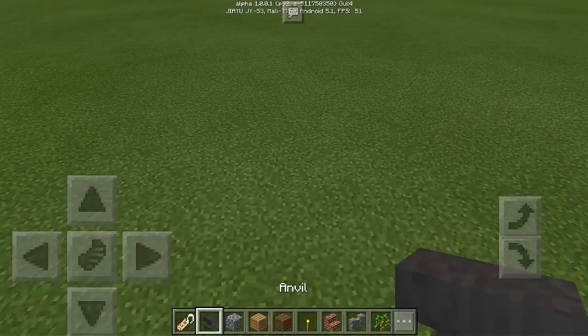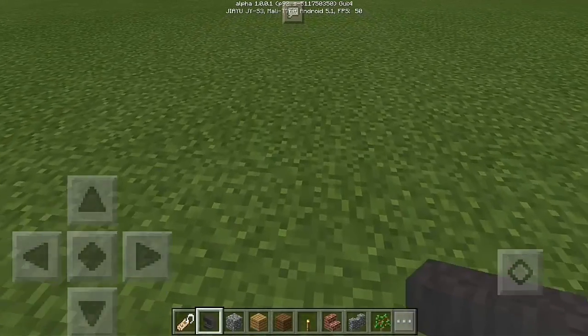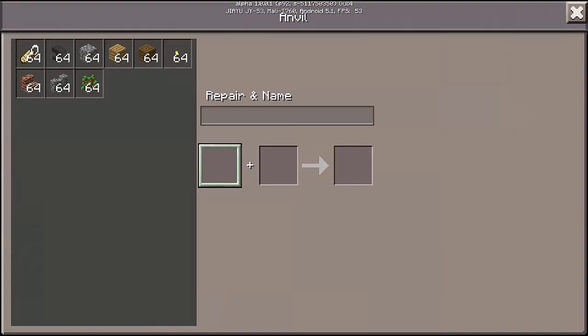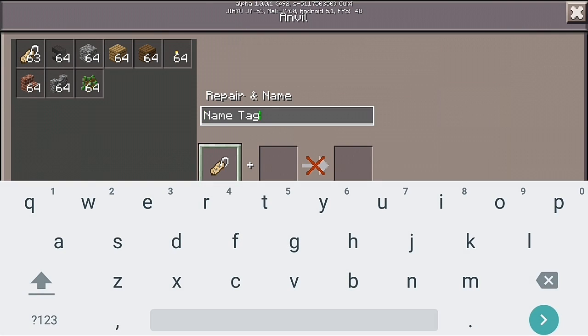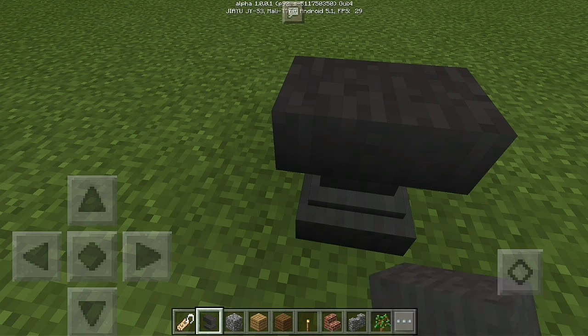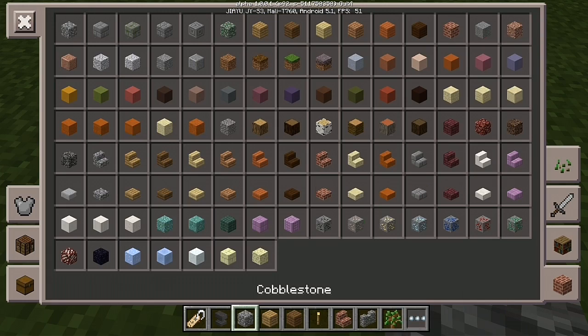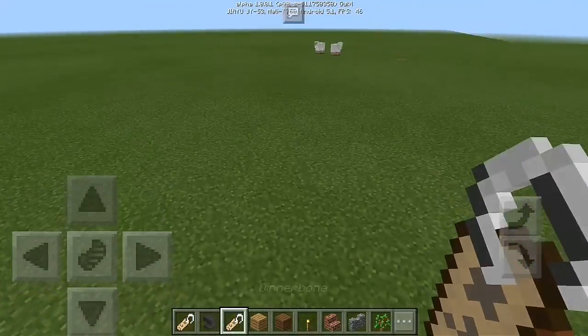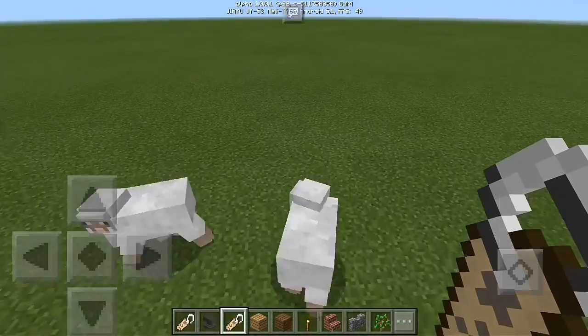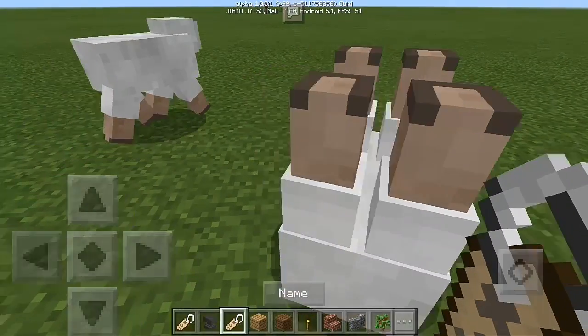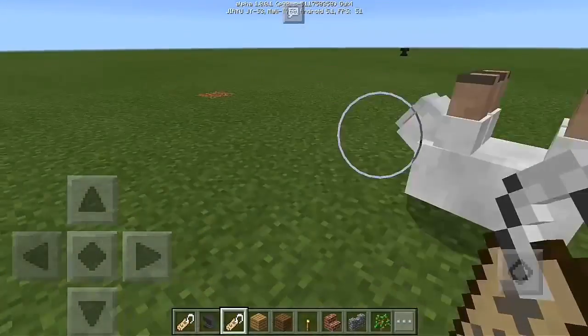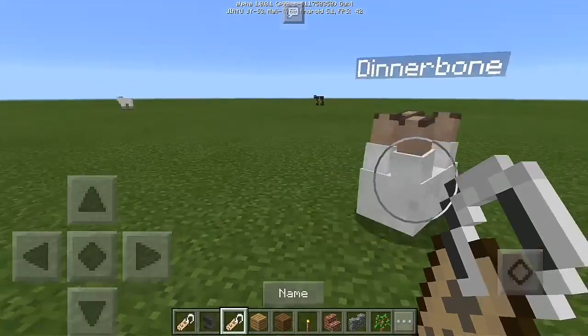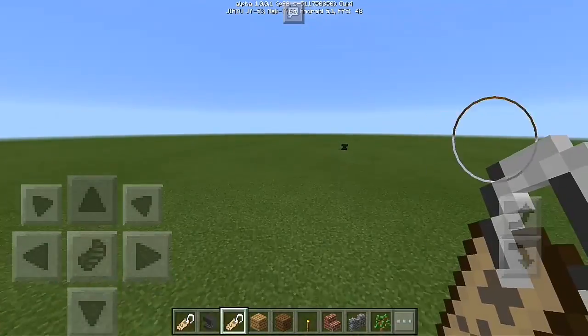First is Dinnerbone. The mobs will become upside down. Any mobs. Okay, name it Dinnerbone. If you name the mob Dinnerbone, it will become upside down, because you named this. It's already upside down. This is already upside down.